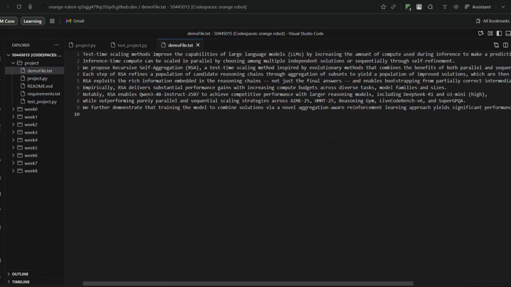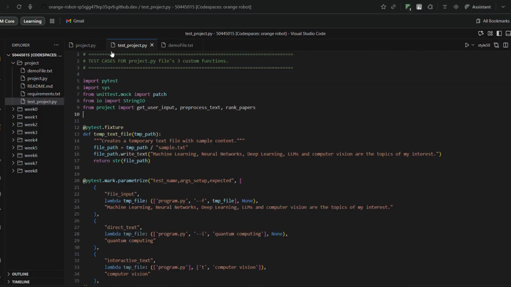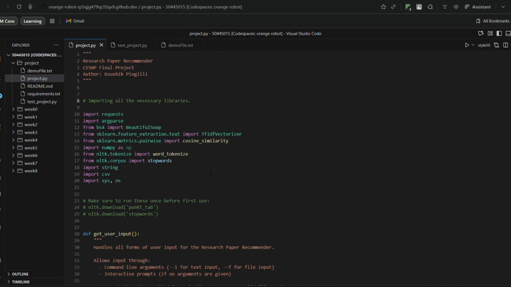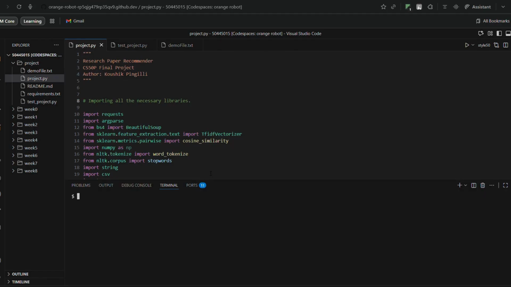So this is an abstract of a research paper that's already in arXiv. We are going to use this in one test case, and then we are going to give a normal input. So let me just open the CLI to give you a live demonstration. And just so you can see that this is working as expected, let's also run a PyTest to see if everything is working. Now the most important thing, let's get into the folder and then let's run this python project.py